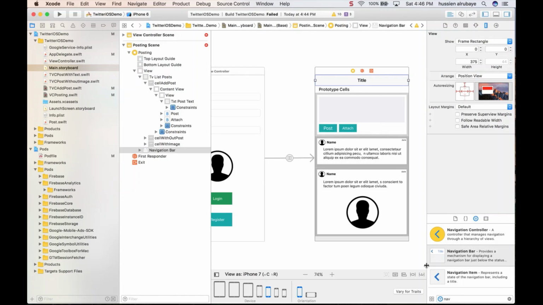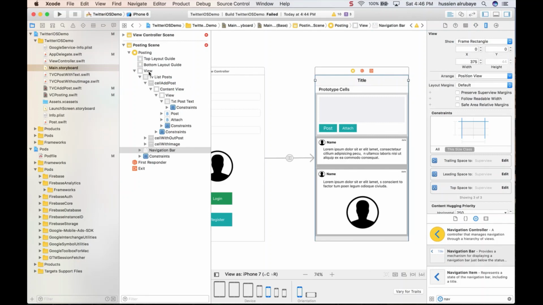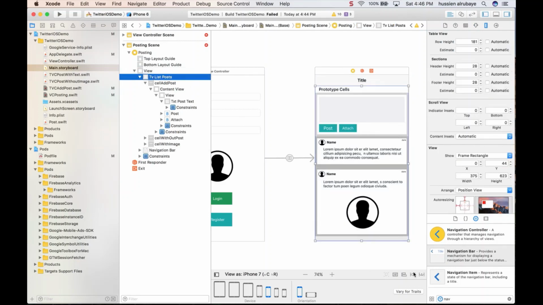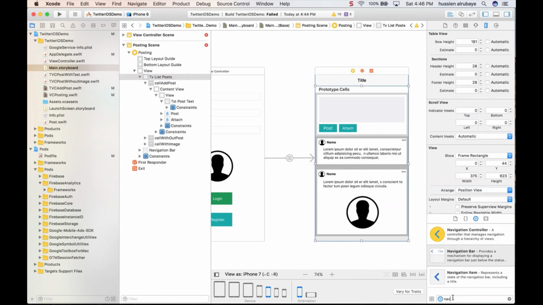This one now has to have 3 constraints. I add them from this side, this side, boom, and now just add it. Now this table view also has to have 3 or 4 constraints from all the sides. There's a new design, okay. Now I add a button or button bar here.